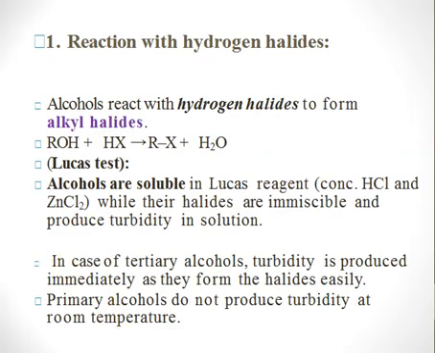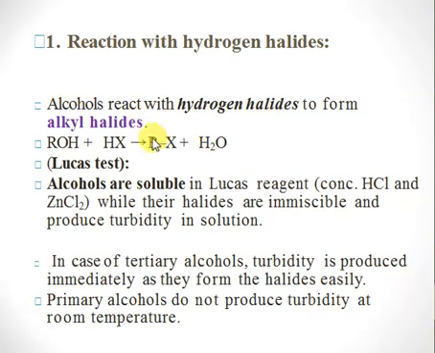Right. Firstly, we will consider the reaction with hydrogen halides. Right, so for example, we have HCl, HBr, HI, etc. So alcohols, whenever they react with these hydrogen halides, form alkyl halide. Right, the overall reaction is the replacement of this OH group with a halogen. So this is alcohol group, and we react with the hydrogen halide here. We have converted this alcohol into alkyl halide plus water is produced. Right. So this reaction is very important.